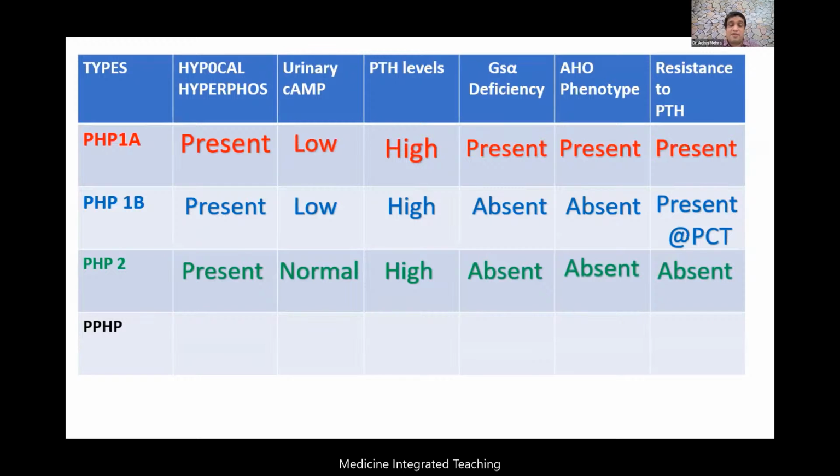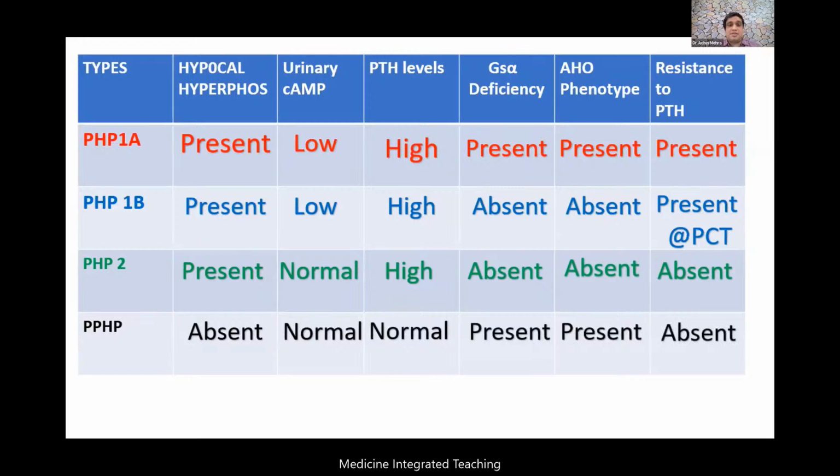So the final effect of the cyclic AMP on the target tissue is not seen; that is the only problem that results in hypocalcemia. And there is a condition that looks like pseudo, but is not pseudo: pseudopseudohypoparathyroidism, where the only thing they have is the AHO phenotype with Gs alpha deficiency, but there is no resistance to the PTH.